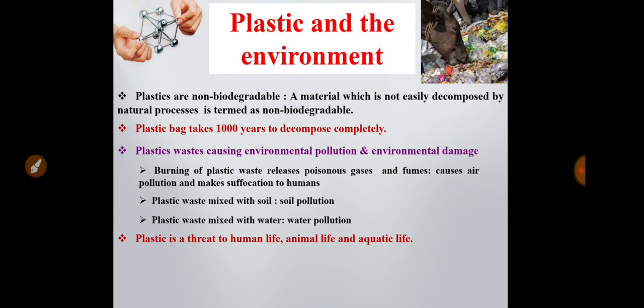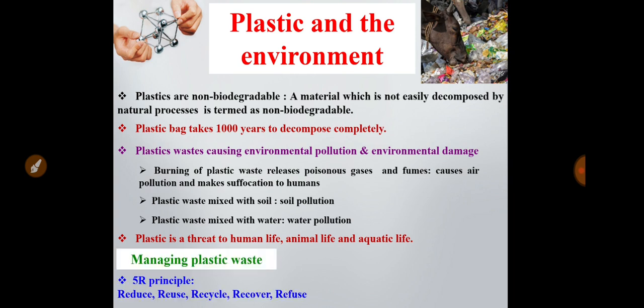Here from this picture you can see that a cow is eating some food material from the plastic. This plastic also goes to the stomach of the cow and it affects its body. So plastic materials are hazardous and they cause different problems to the environment.